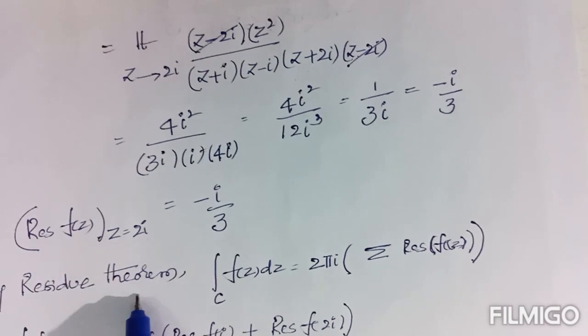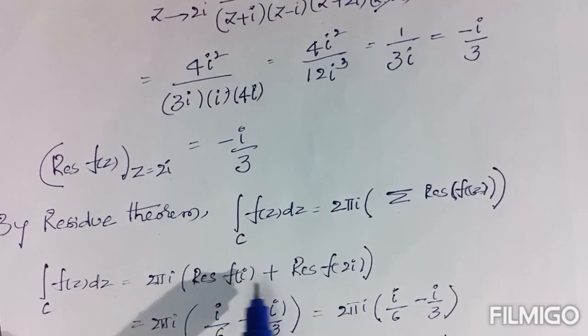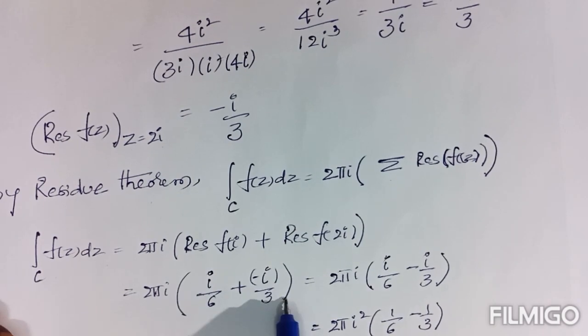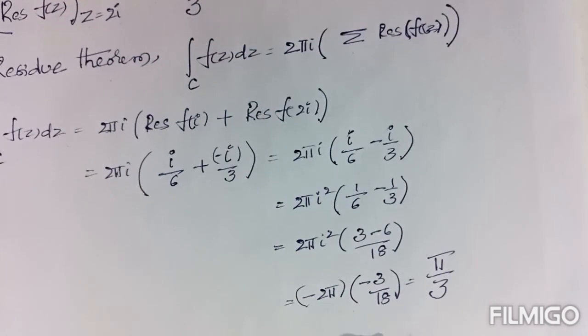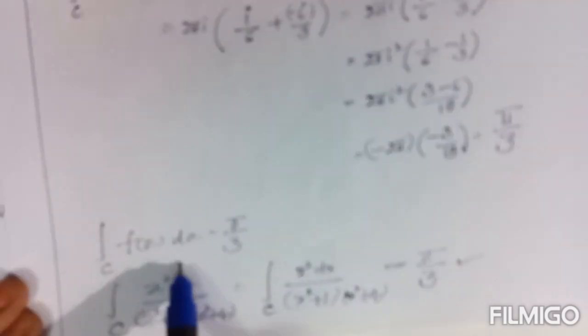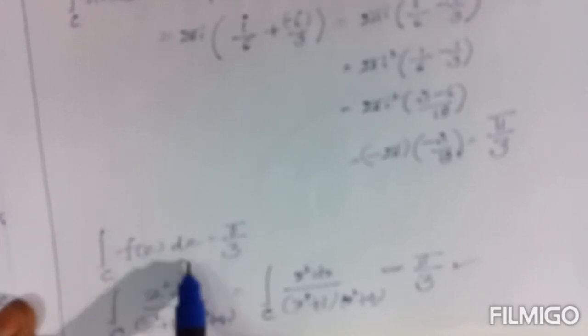By the residue theorem, this is the main statement. Integral over C of f of z dz equals 2 pi i times the residue of f at i plus the residue of f at 2i. Now you should write the corresponding values. By simplifying, this is the result of the integral: integral over C of f of z dz equal to pi by 3.